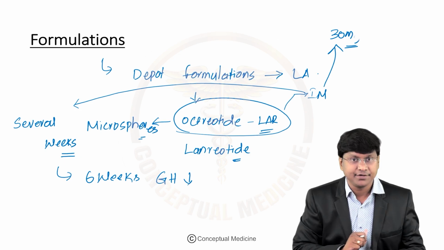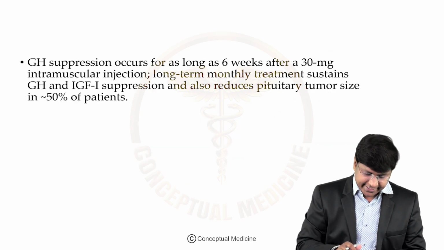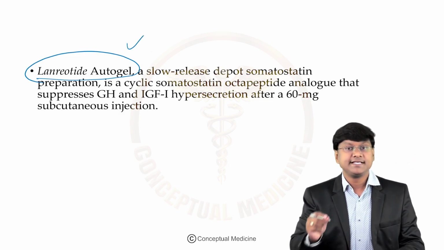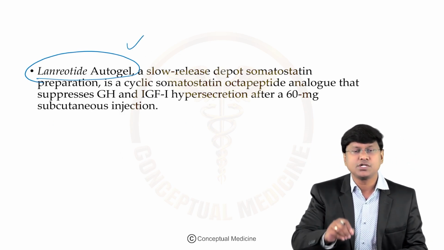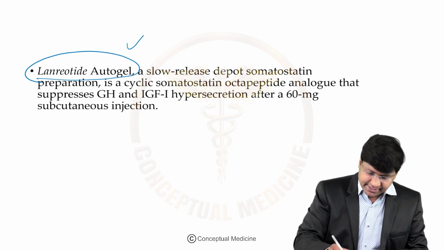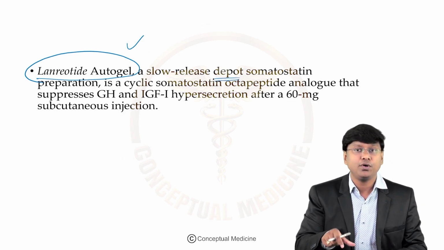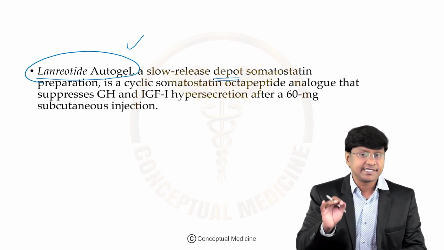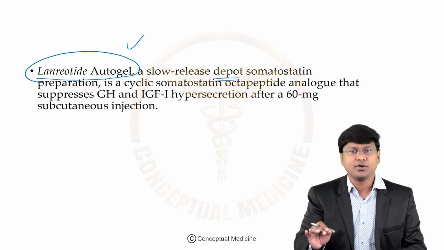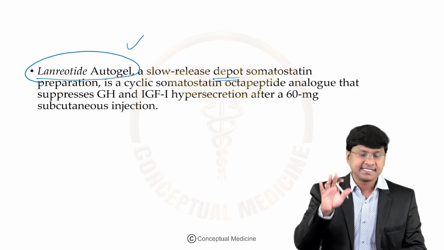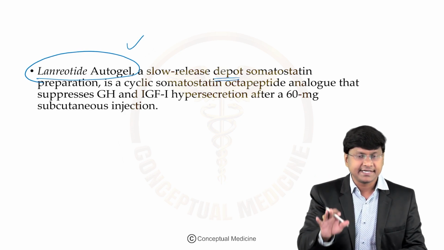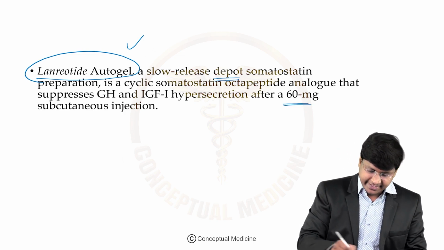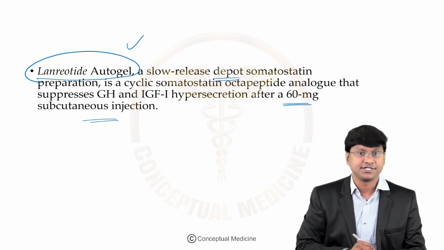Whereas if you take lanreotide, we have the lanreotide autogel. This lanreotide autogel is also a long-acting, slow-release depot somatostatin preparation. It is a cyclic somatostatin octapeptide analog that suppresses growth hormone and IGF-1 hypersecretion after 60 milligrams of subcutaneous injection.